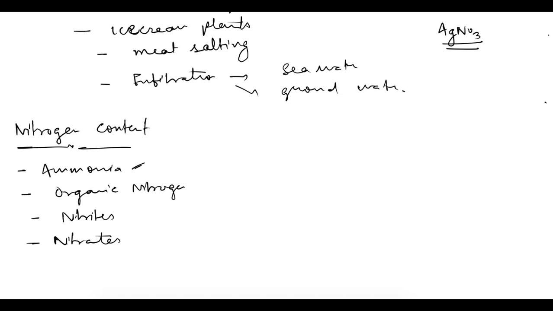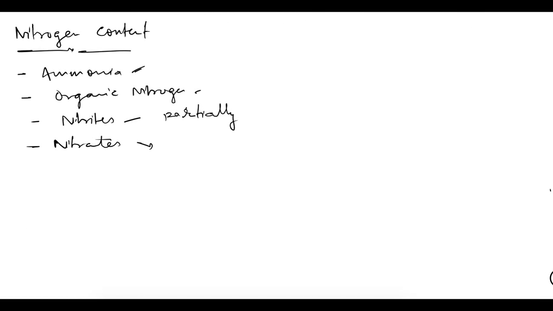If ammonia is present, the wastewater is recent or fresh, and the organic matter has just started decomposing. Organic nitrogen gives the idea of how much undecomposed organic matter is present. Nitrite tells the amount of partially decomposed organic matter, and if only nitrates are present, then the organic matter has completely decomposed. That is your nitrogen content.